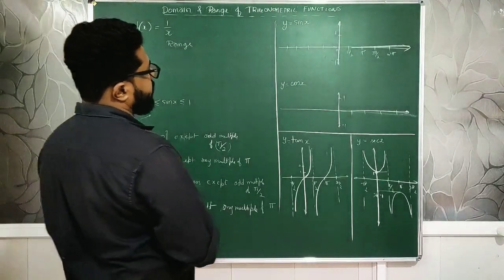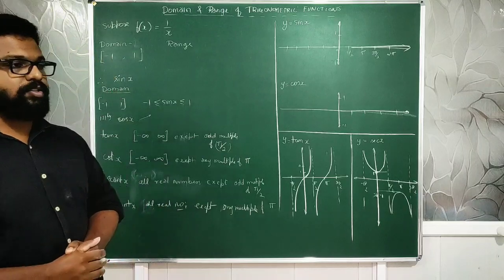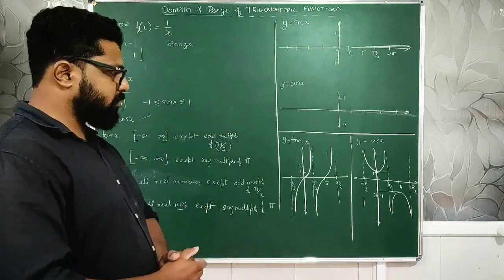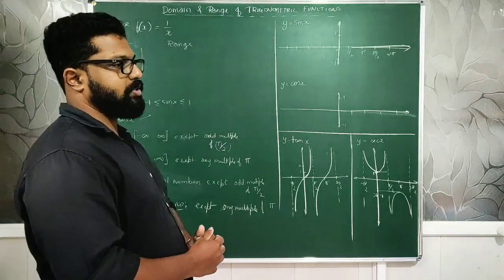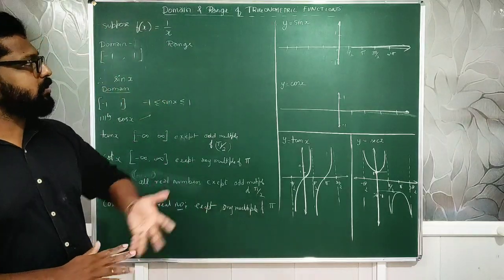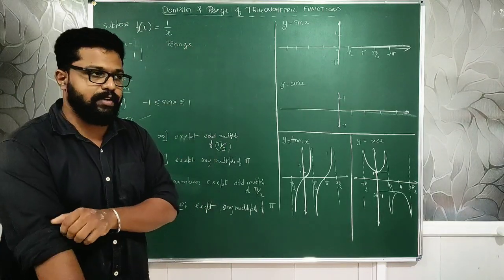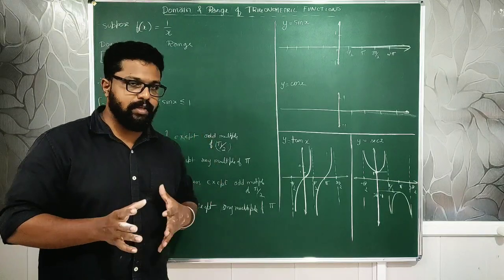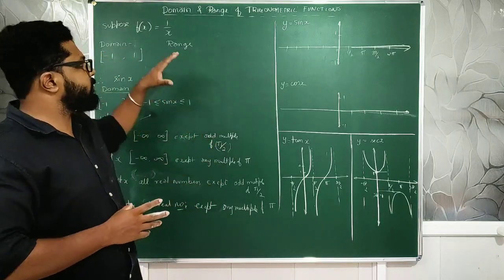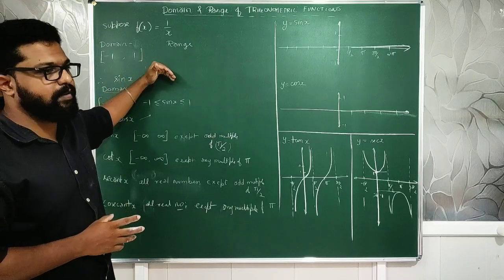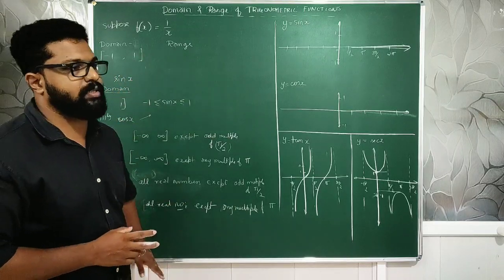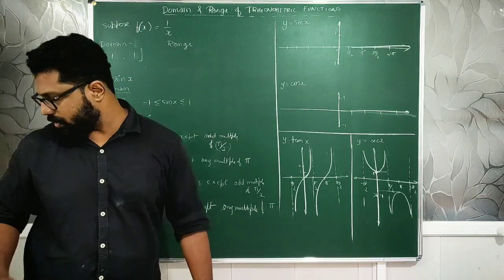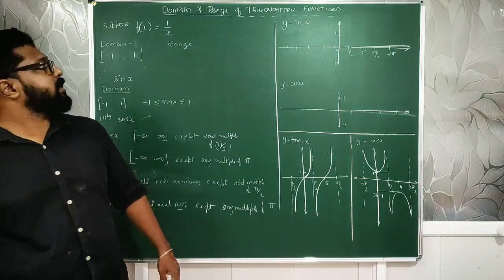So we're doing the next topic again, the domain and the range of trigonometric functions. First of all, to understand domain and range, you have heard about these words in relations and functions. Even though we have not yet done that topic here, I will roughly explain what the domain and the range are with the help of an example, and then we can understand this topic clearly. So what is domain and the range?